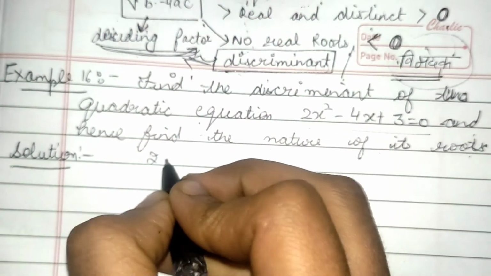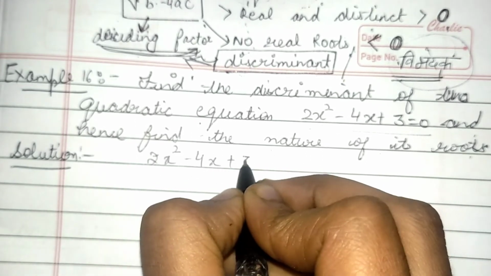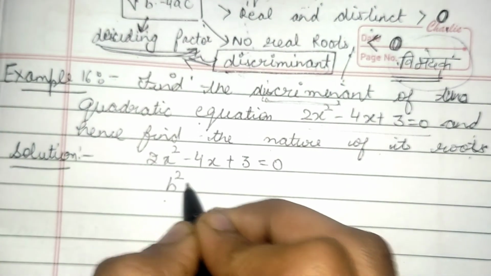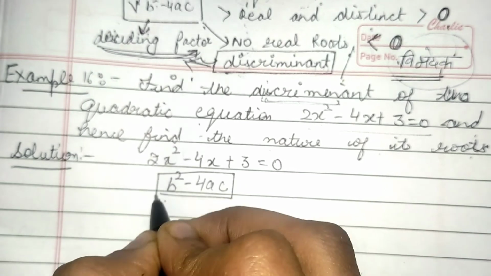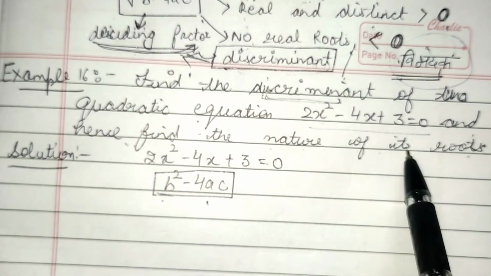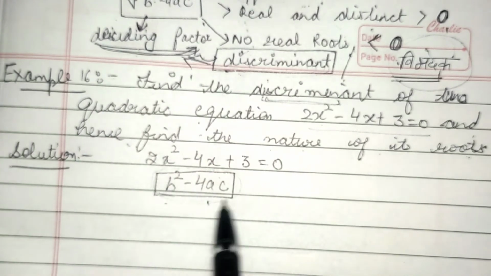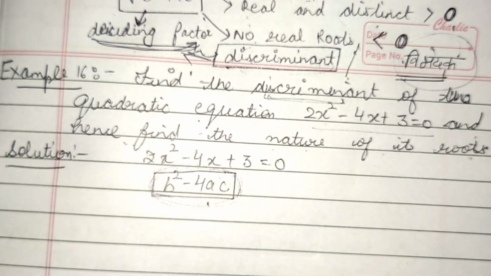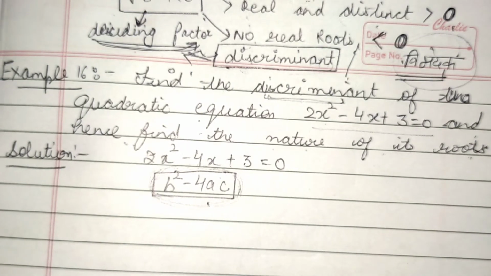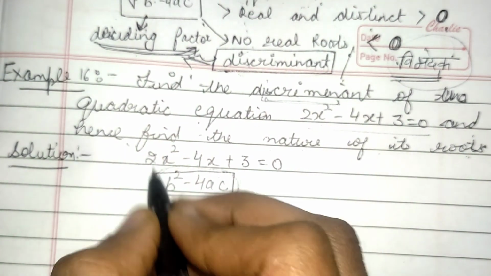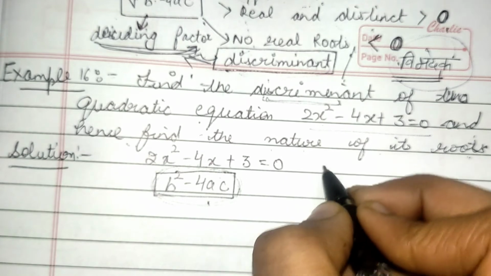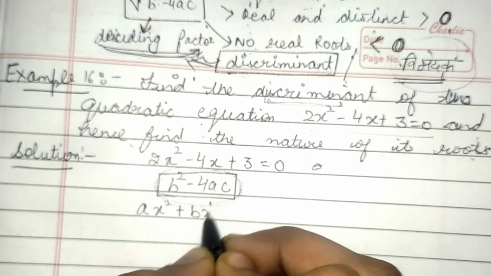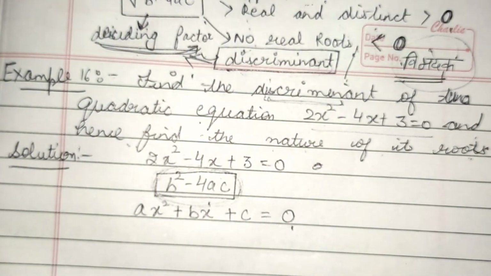So this quadratic equation is given to you and you have to find out the discriminant. Discriminant means what? You have to find out b square minus 4ac, and hence find the nature of its roots. Depending upon this value, you have to find out whether your roots are equal, distinct, or no roots exist, and you know how to do that. We have solved a lot of questions by using quadratic formula. So what we do first, we compare our given equation with the standard form of equation, ax square plus bx plus c is equal to 0.